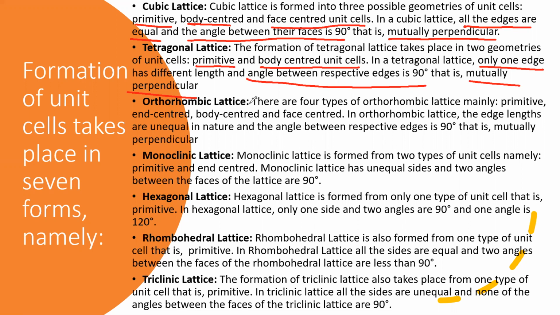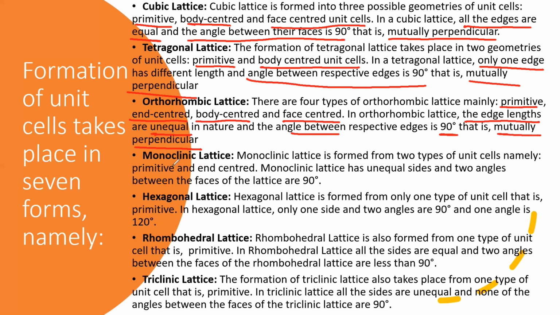Next, orthorhombic lattice. There are four types of orthorhombic lattice, mainly primitive, end-centered, body-centered, and face-centered. So orthorhombic contains all four: primitive, end-centered, body-centered, and face-centered. In orthorhombic lattice, the edge lengths are unequal in nature. That is, A is not equal to B is not equal to C, and the angle between the respective edges is 90 degrees. That is mutually perpendicular. We'll discuss examples more later. So this is called orthorhombic lattice.